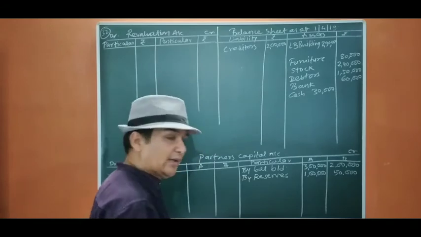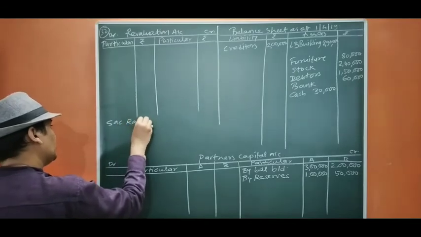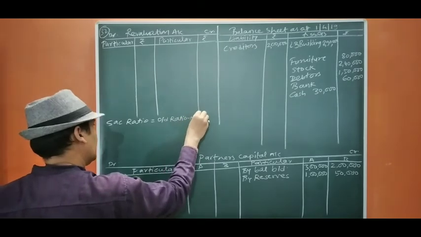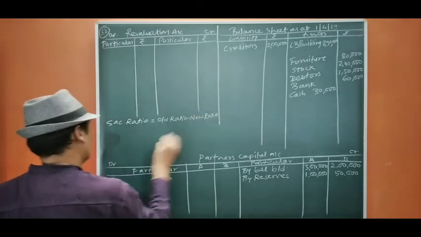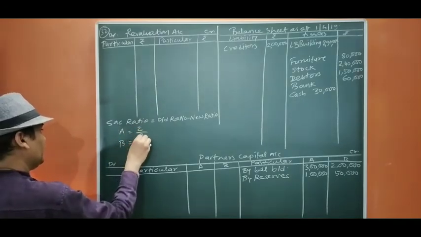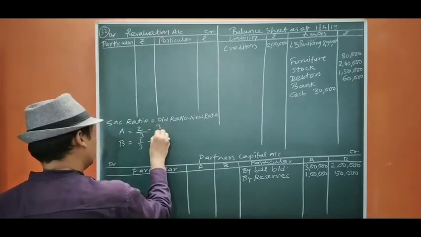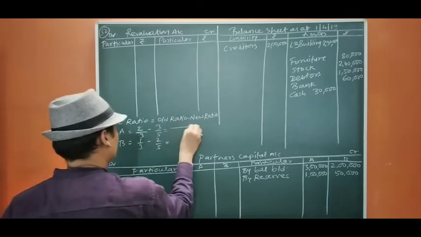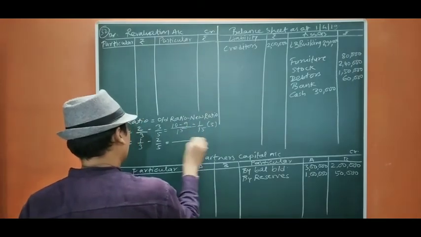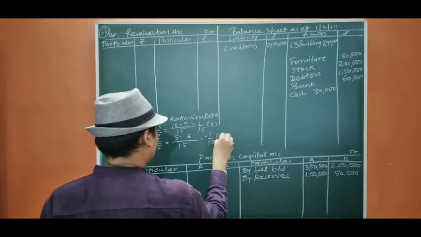Now the goodwill is valued at 3 lakh. So let us calculate the sacrificing ratio. Sacrificing ratio equals old ratio minus new ratio. For A and B, old is 2 by 3, 1 by 3, new is 3 by 5, 2 by 5. So it is 10 by 15 minus 9 by 15, that is 1 by 15, A's sacrifice. And 5 by 15 minus 6 by 15 equals minus 1 by 15, this is B's gain.